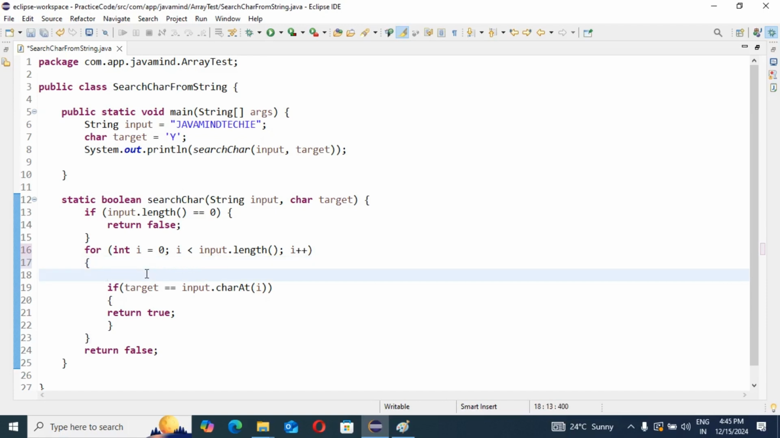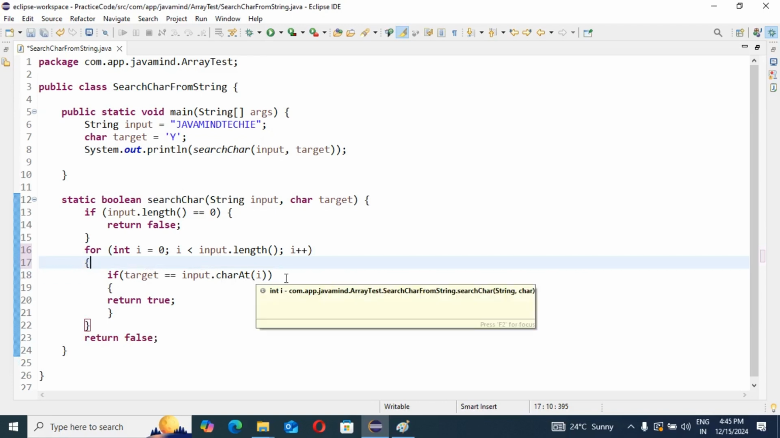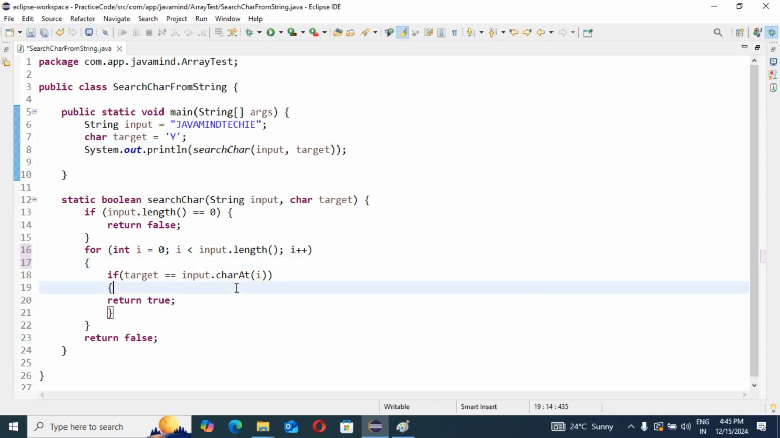So if our target value is equal to input dot charAt of i, whatever the index value is. See, at index 0 J is there, at index 1 A is there, at index 2 B is there. So it will check whether whatever character we get at the corresponding index is equal to our target value or not. If the target value is equal to the character at that index of input, it returns true. Otherwise, it comes out of the if and sends a false response.